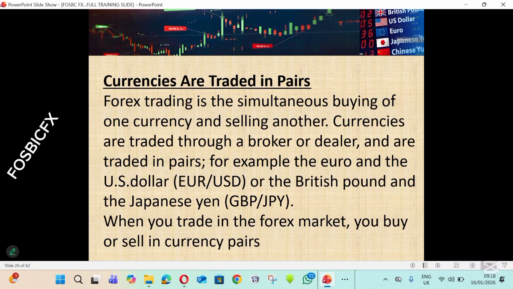Forex trading is simultaneous buying of one currency and selling another. Currencies are traded through a broker or a dealer and are traded in pairs. For example, the euro and the US dollar, written as EUR USD, or the British pound and the Japanese yen, written as GBP JPY. When you trade in the forex market, you buy or sell in currency pairs.